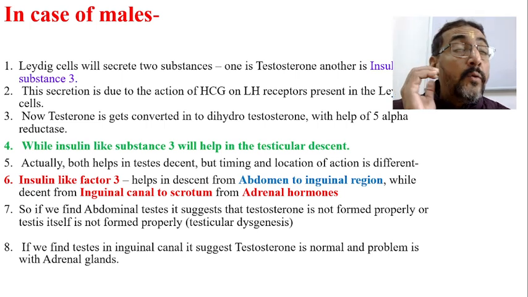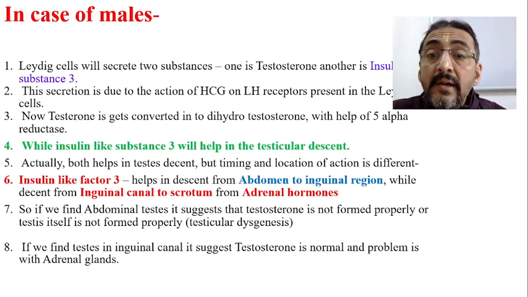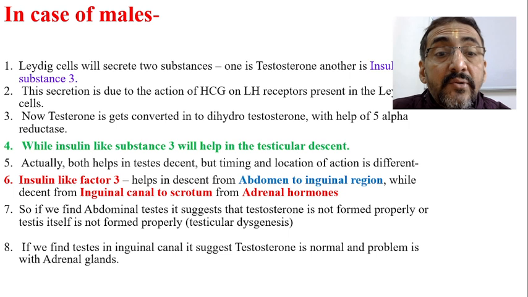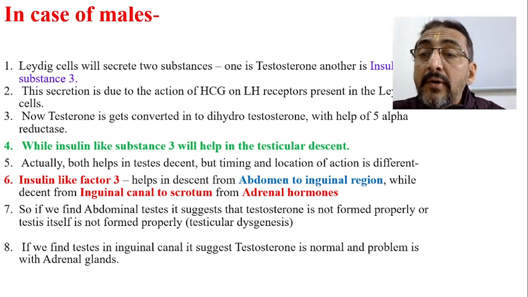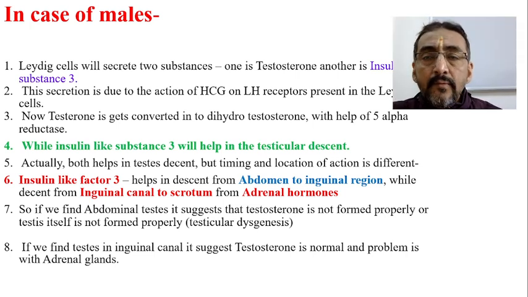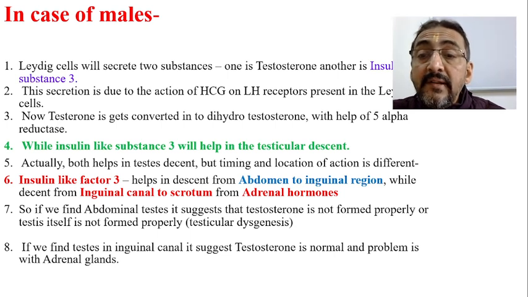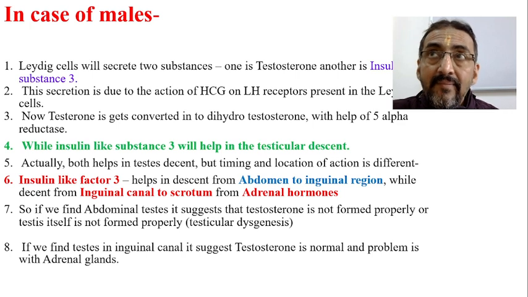Now, this gives a clinical clue here. If we find an abdominal testis, suppose the testis is still in the abdomen, it suggests that testosterone is not formed properly, or the testis itself is not formed properly, which basically indicates testicular dysgenesis. If you find the testis in the inguinal canal, it suggests that the testosterone is normal and the problem is with the androgen action.